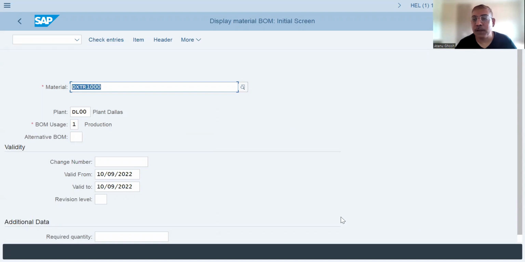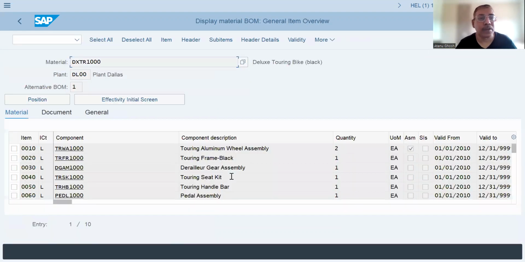The BOM usage is 1. And let's say for required quantity of 1, how many components are required. And we see that these are the components that are required. Now we'll leave the screen over here. And what we're going to do is we are going to bring some stock of these materials into our SAP system so that when we process the production order for DXTR, production order is not short of materials.